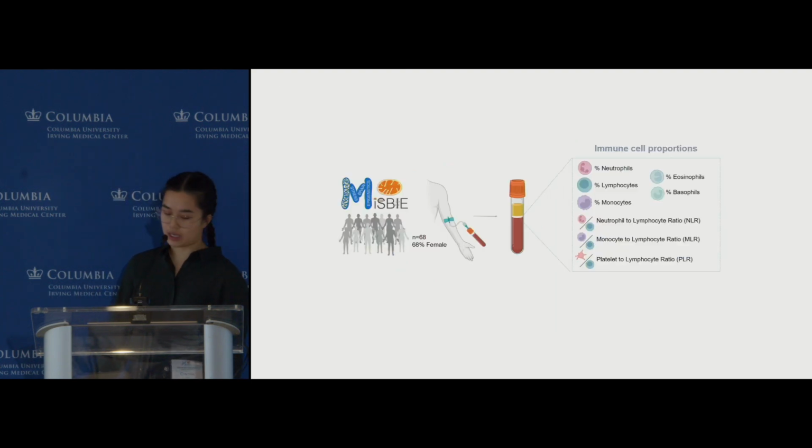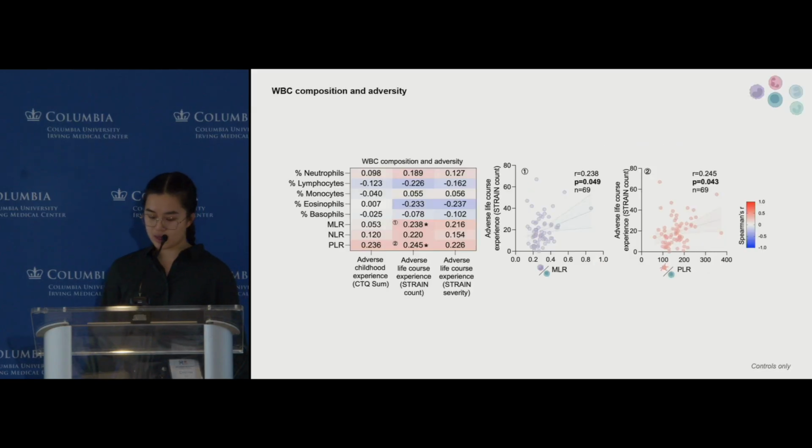So first, looking at the relationship of immune cell proportions with adversity exposure, overall we didn't see significant relationships between adversity exposure and immune cell proportion, with the exception of the monocyte to lymphocyte ratio and the platelet to lymphocyte ratio, which is positively correlated with life course adversity.